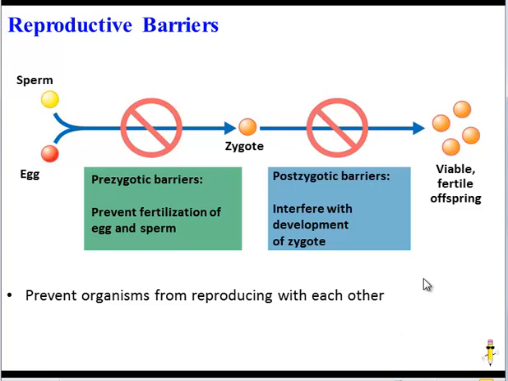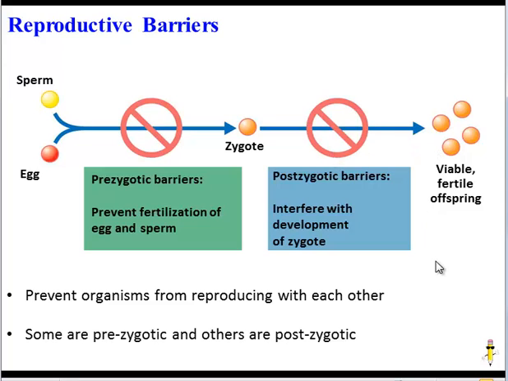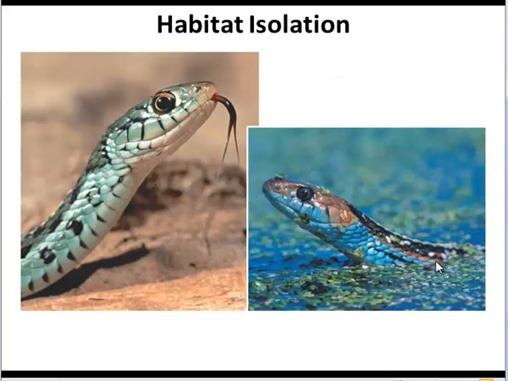Some barriers, however, are post-zygotic, meaning the egg and the sperm from two different species meet, but then something happens to the zygote. It might not develop properly, or its offspring might not be able to reproduce. Let's take a look at some examples of reproductive barriers.